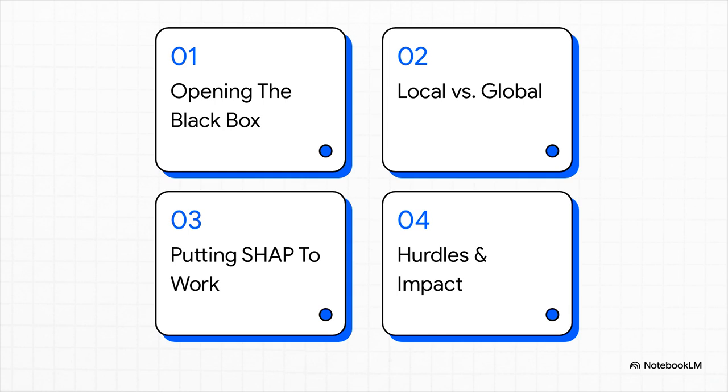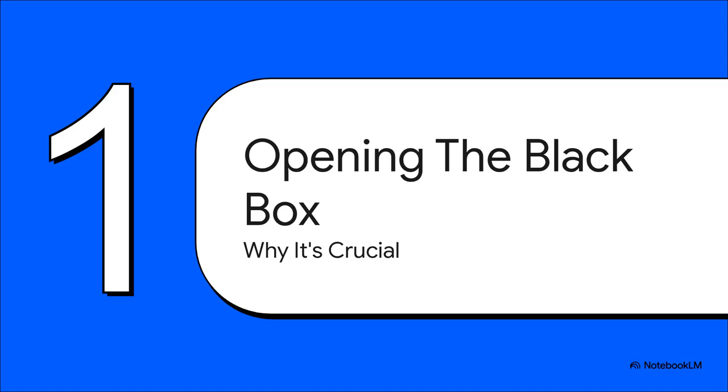All right, so here's our game plan for today. First up, we'll talk about why opening that black box is totally non-negotiable. Then we'll get into the two main ways of looking at it: local versus global explanations. After that, we're going to get practical with a really cool tool called SHAP. And finally, we'll wrap up by looking at the real-world hurdles you're going to face and the huge impact of getting this stuff right. Okay, let's dive in.